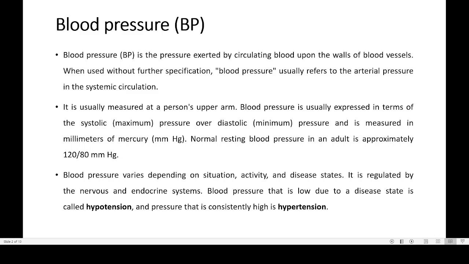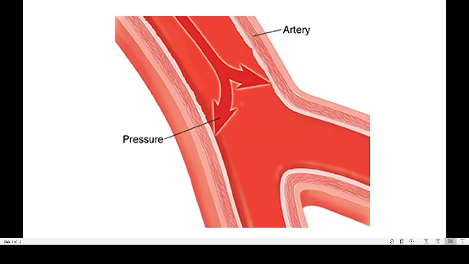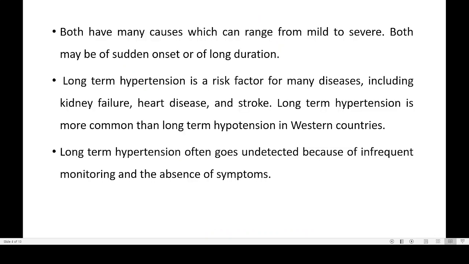It is an important disease or disorder that is affecting the lives of several people. Once the blood pressure goes undetected for some 10 or 20 years, there will be significant damage to the kidney, and that can lead to kidney damage, then heart related problems, circulatory problems, and so many other kinds of problems. Long term hypertension is more common than long term hypotension.